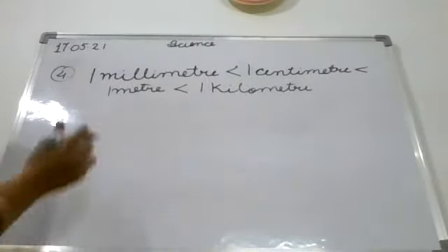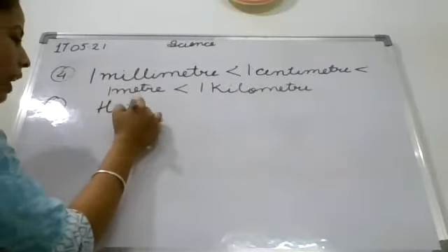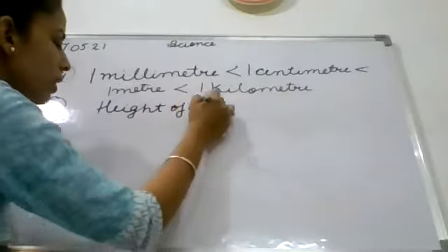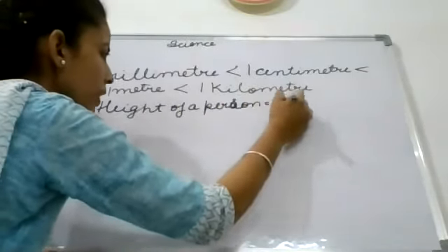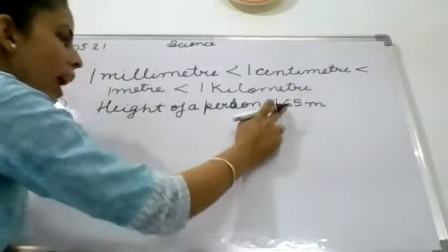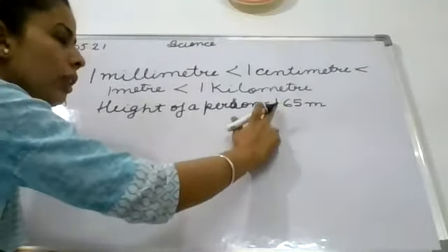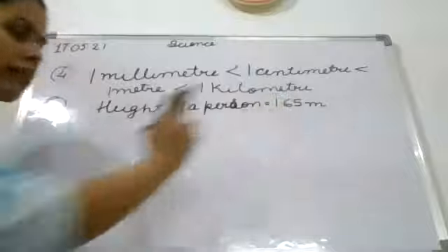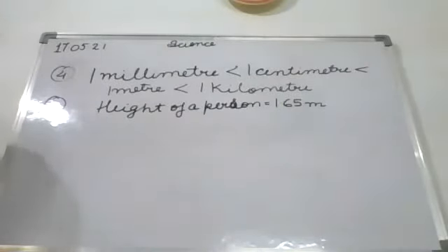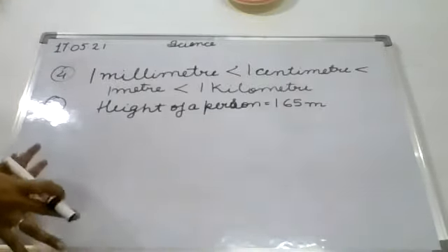So how will you write in the similar way as you do in maths? Height of a person, you will write height of a person is equal to 1.65 meter. After the point, you will not say it in this way, 1.65. No, it is wrong. You will say 1.65. Clear? Students, I will provide you notes. Just please understand the concept. Okay?